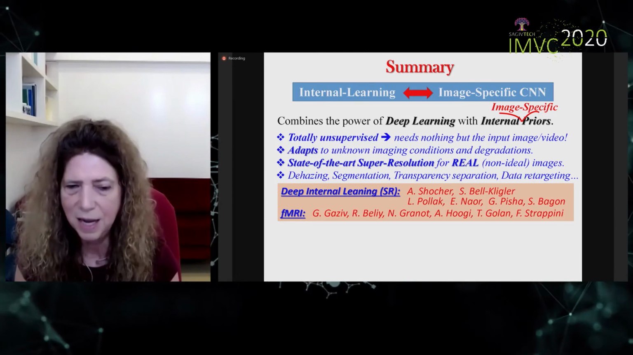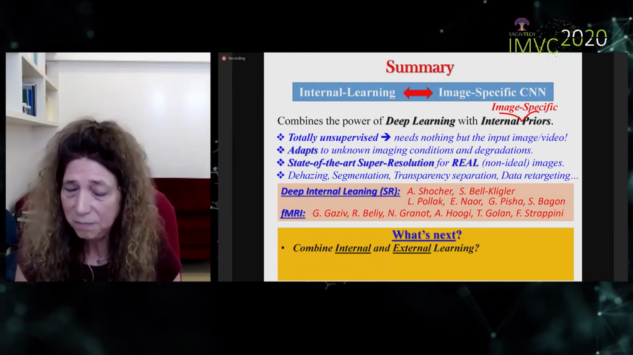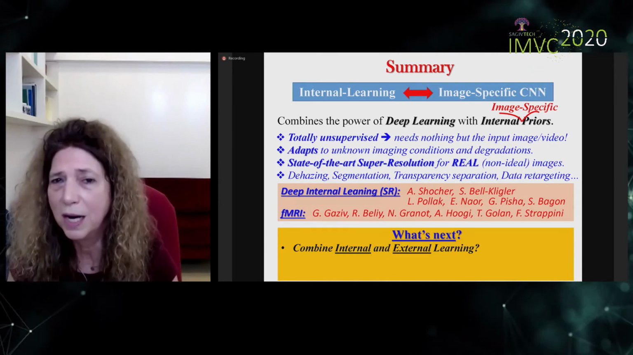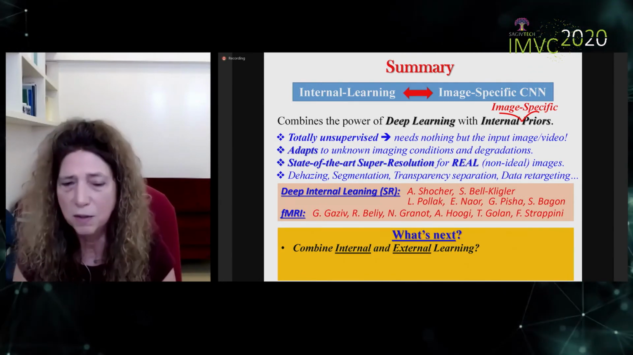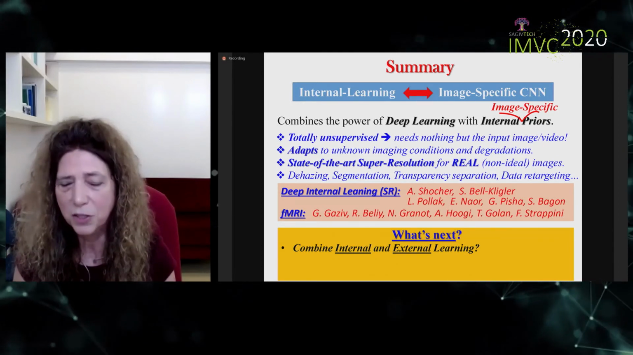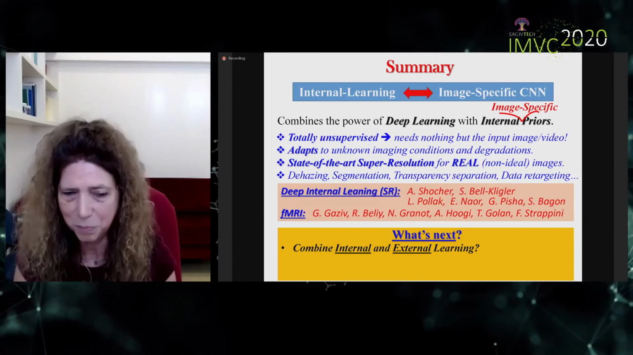What's next? Well, can we combine the power of internal learning with external learning, not trained from scratch each time we get a new signal? There's new initial work on these lines from Rajagiri's group, and I believe this is possible.